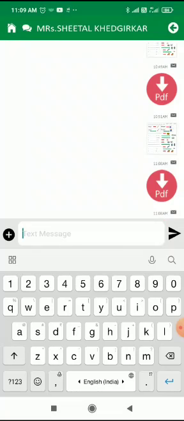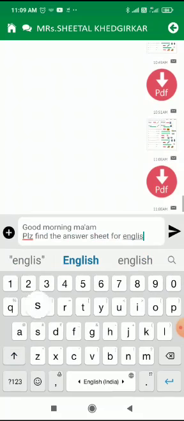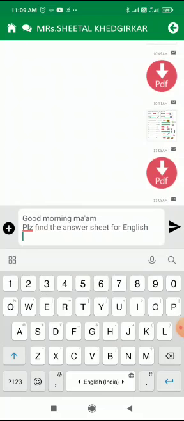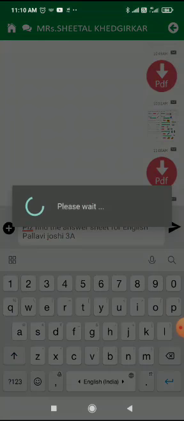Here you can send a message along with that, whatever you want to say. See, I am writing here, good morning ma'am, please find the answer sheet for English, and you can write your name. Here I am writing my name. Suppose I am in 3rd A, then I write 3rd A. Okay, and I can send it like that.